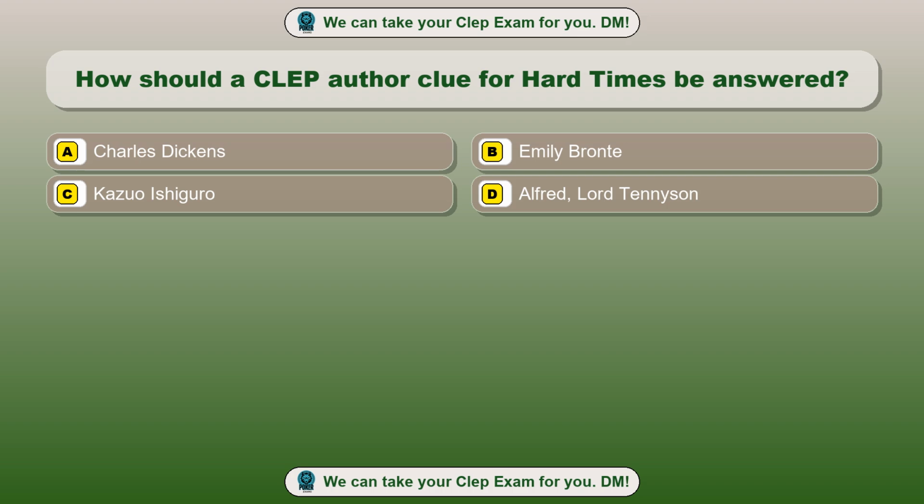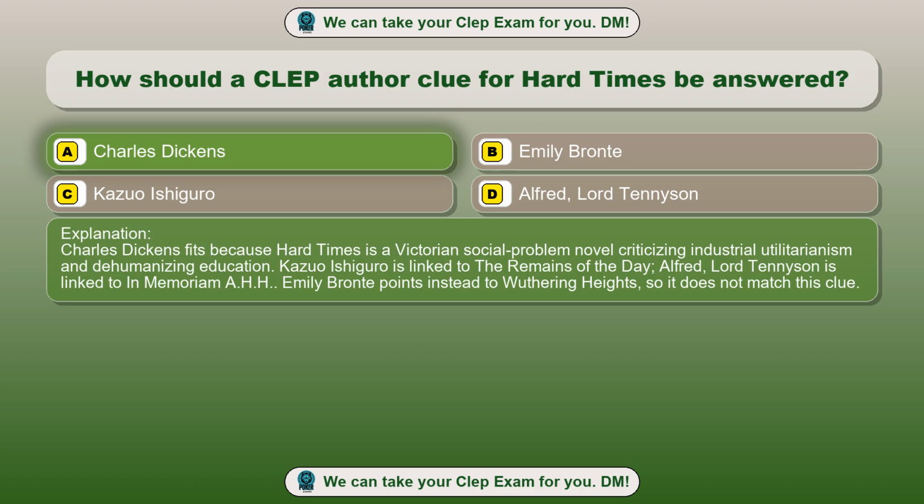Option A, Charles Dickens. Option B, Emily Bronte. Option C, Kazuo Ishiguro. Option D, Alfred, Lord Tennyson. The correct answer is option A, Charles Dickens. Charles Dickens fits because Hard Times is a Victorian social problem novel criticizing industrial utilitarianism and dehumanizing education.